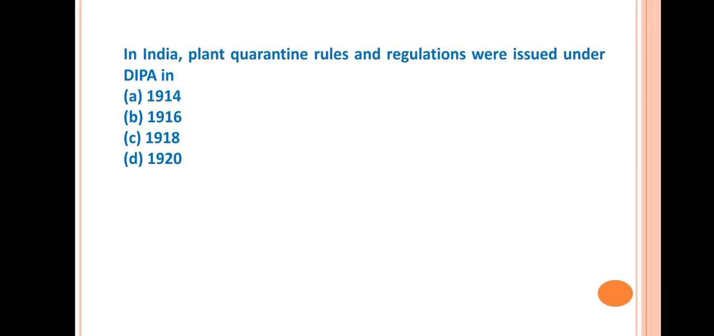Next question is, in India, plant quarantine rules and regulations were issued under DIPA in. So the answer is 1914. So this DIPA rule was issued in 1914. DIP is the Destructive Insects and Pests Act. This act was enacted in 1914.